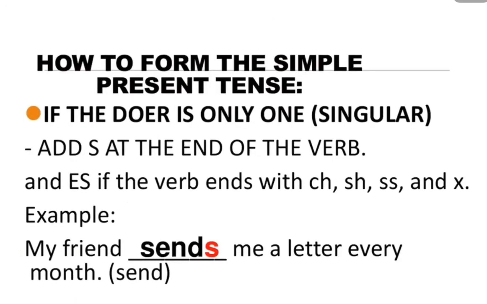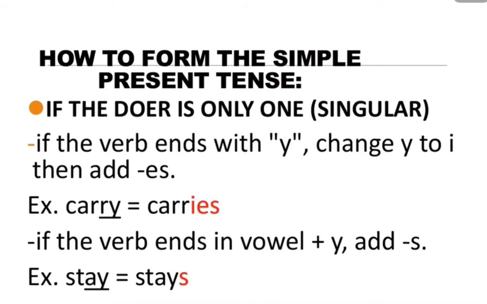How to form the simple present tense? If the doer is only one, it means singular. Add s or es at the end of the verb. Es if the verb ends with ch, sh, ss and x. For example, my friend. Here friend is a singular third person, so we use s: sends me a letter every month. So what we have done here is use s with the verb's first form.